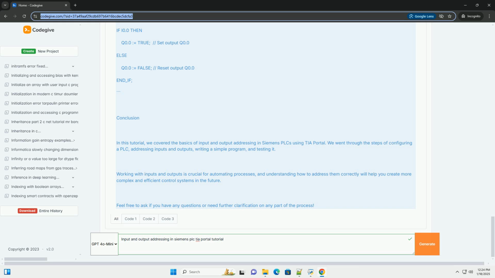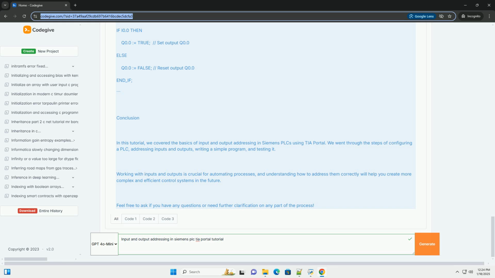Step 3. Configure input and output modules. 1. In the PLC configuration, you will see a list of available I/O modules. 2. Drag and drop the required digital input and output modules onto the PLC. For example, add a digital input module, for example SM1234, and a digital output module, for example SM1235. Step 4.